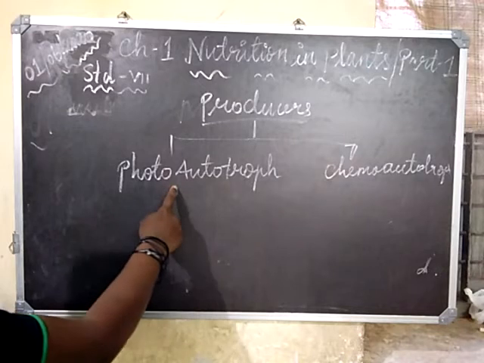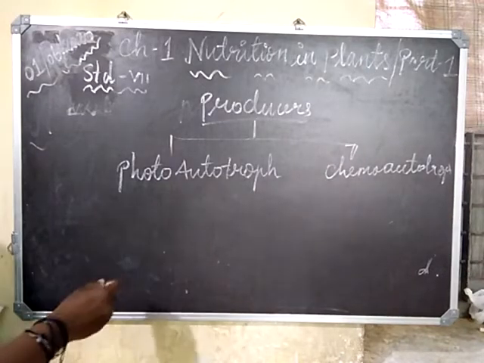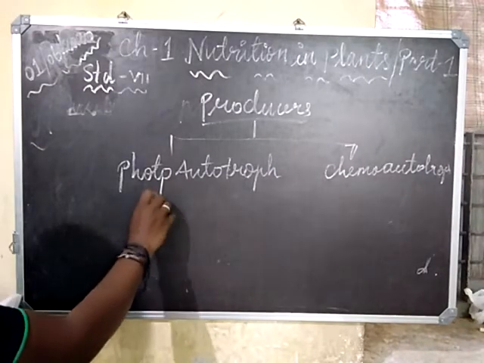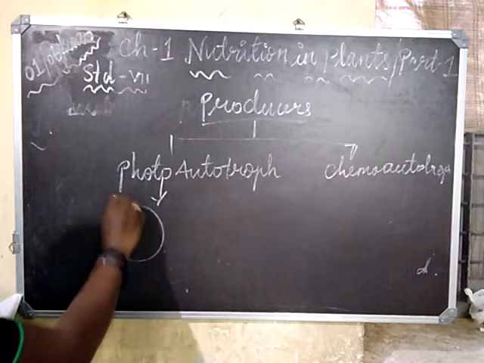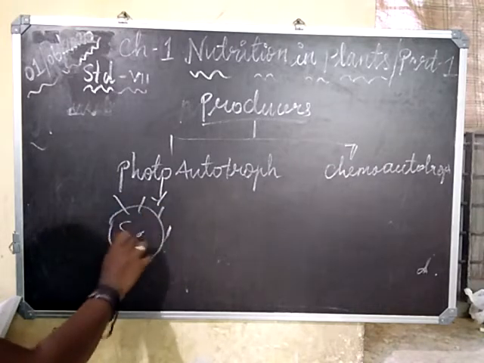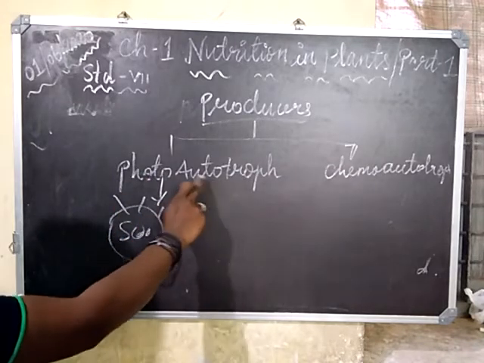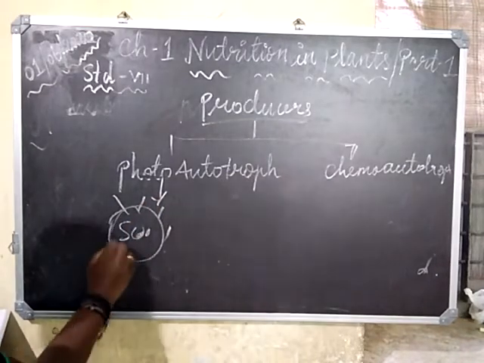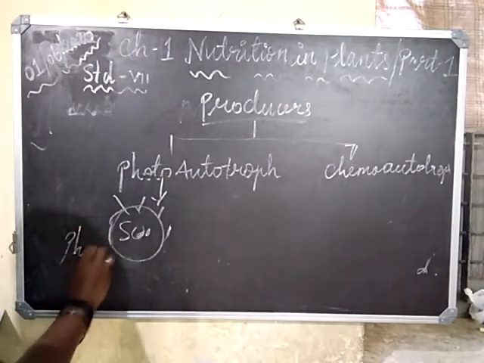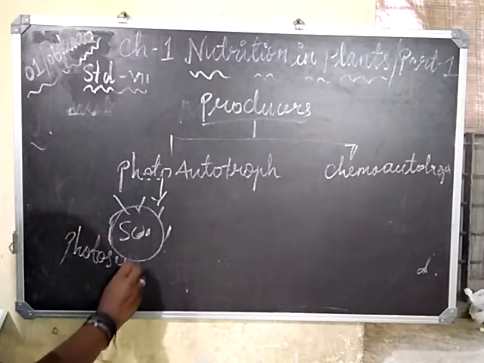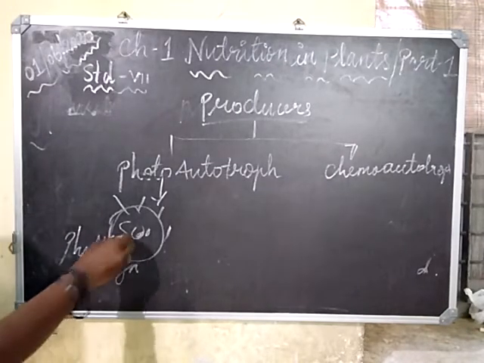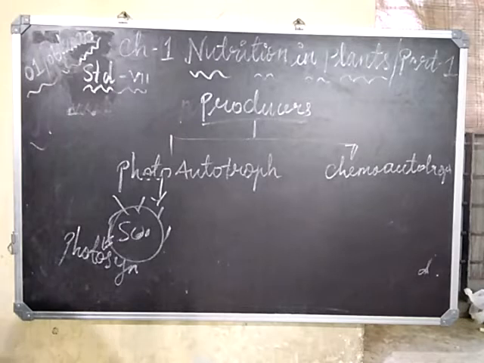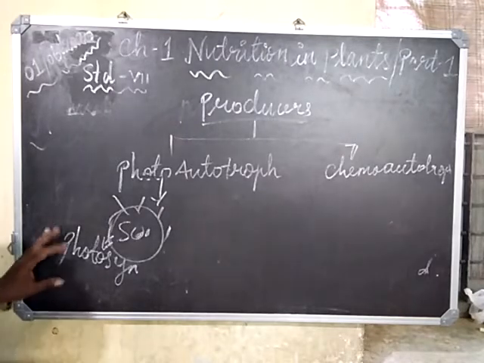Photoautotrophs are those which perform photosynthesis in presence of sunlight to manufacture food.